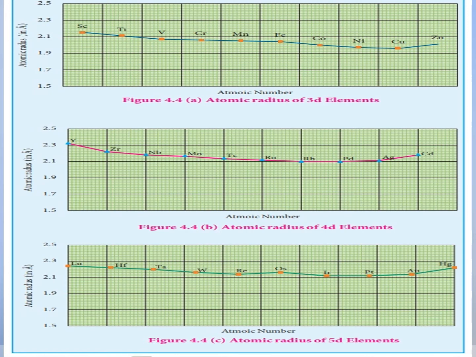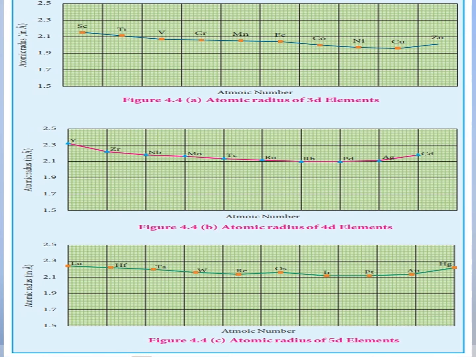At the end of the series, the d orbitals of zinc contain 10 electrons, in which the repulsive interaction between the electrons is more than the effective nuclear charge. So the orbitals slightly expand and the atomic radius increases. So atomic radius decreases across the period, but at the end of the series, in the d orbitals of zinc, the orbitals expand and the atomic radius increases.